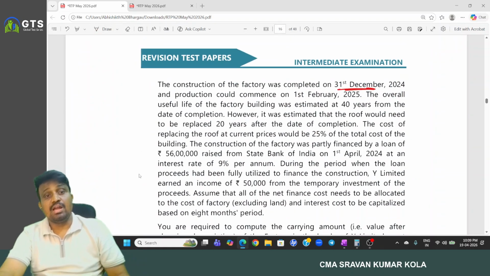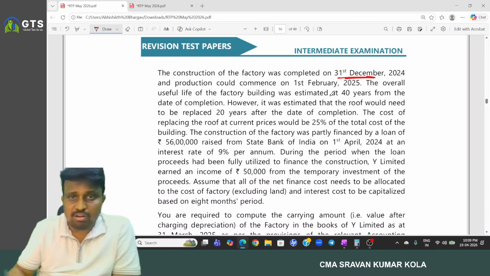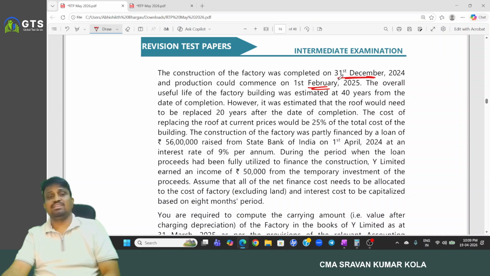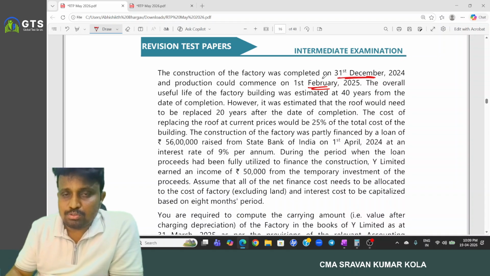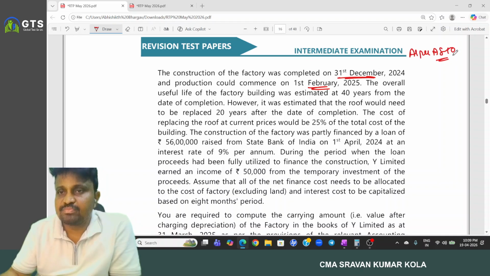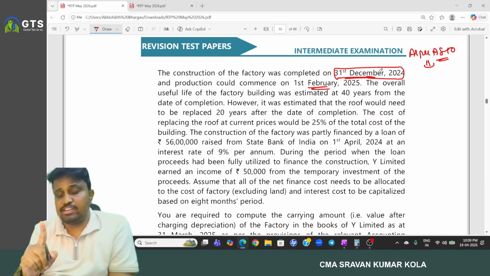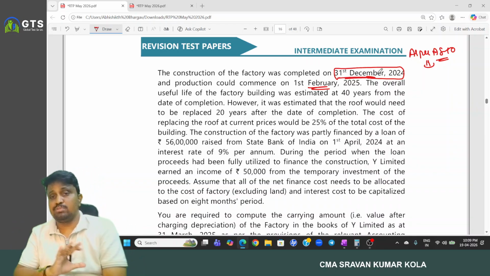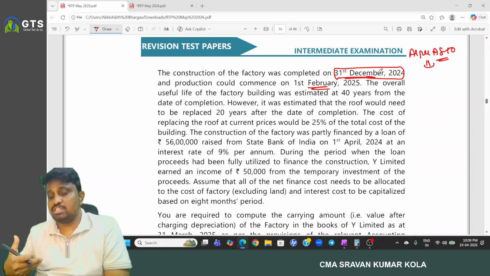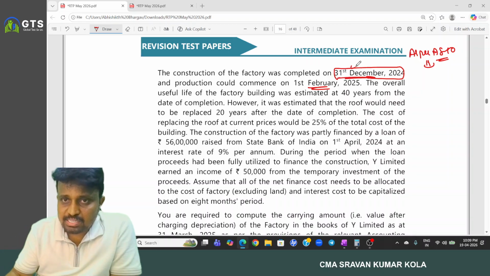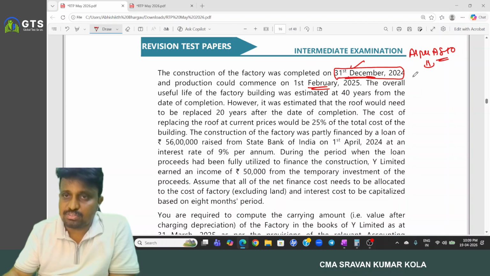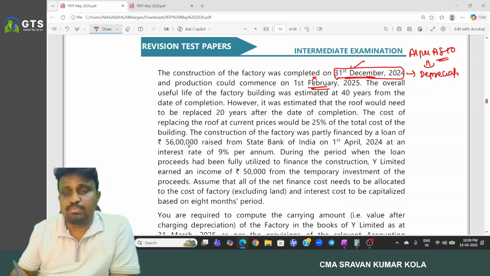102.72. Okay. And next, the production could commence on 1st February 2025. And I'm telling here, as per AS10, depreciation should be provided from the date on which the asset came to be available for use, not from the actual commencement of the production. So here, that asset came to be available for use on 31st December. So from this date onwards, we have to provide depreciation, not from the 1st February.